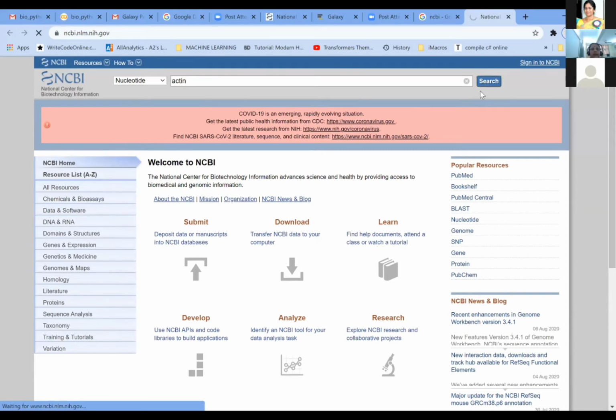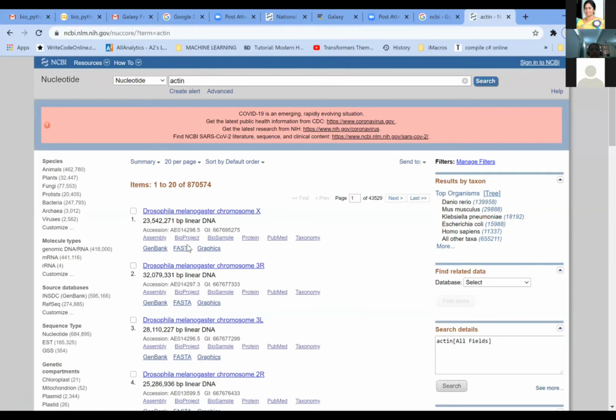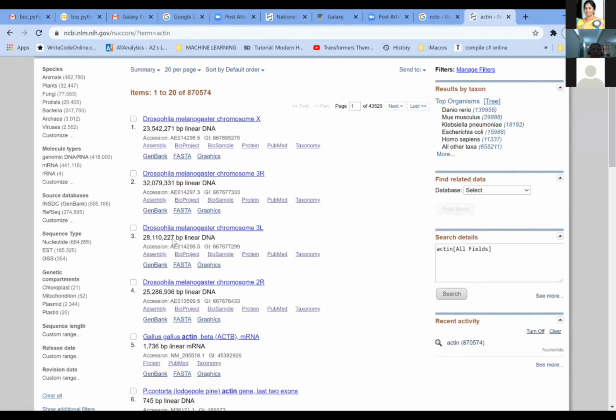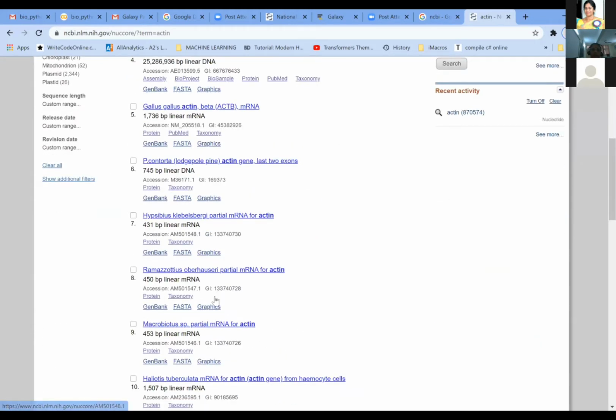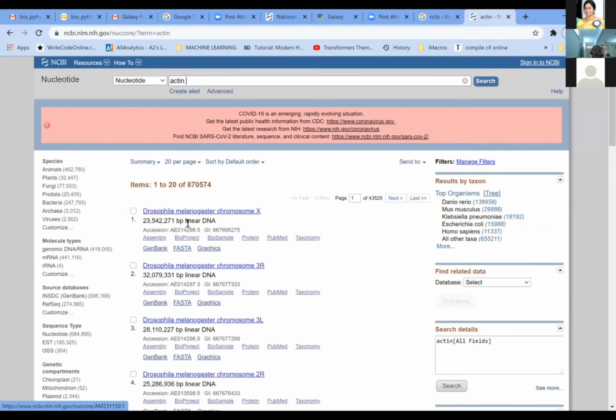Now you will see a list of entries which have been deposited in the NCBI for actin. You can see that it is a mixture of DNA and also some mRNA sequences, because we have just said nucleotide, so it is giving DNA and RNA. The number is very large, nearly 8 lakh entries, and this is displaying only 1 to 20 of those 8 lakh entries.